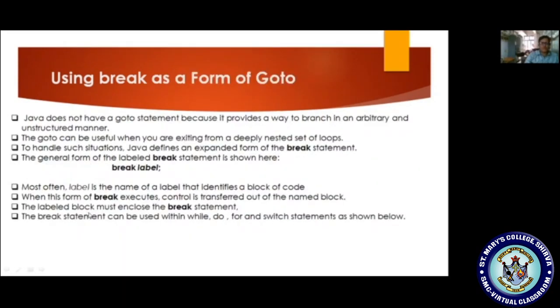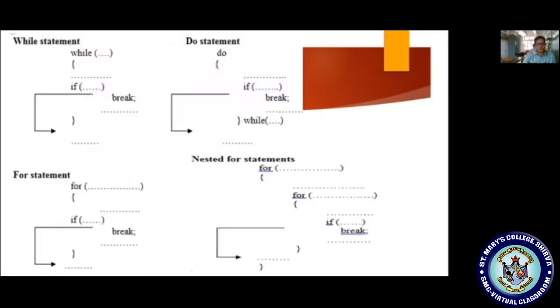Now, break as a form of goto. In Java we don't have a goto statement, so we use the labeled break as a goto statement. The syntax is break label. By using this break label, we transfer our control from one location to another. In a while loop we use an if condition with break, so control automatically exits from the while loop, the do while loop, the for loop, and here the nested for loop. So that is the usage of break: it is used to exit from deeper loops.